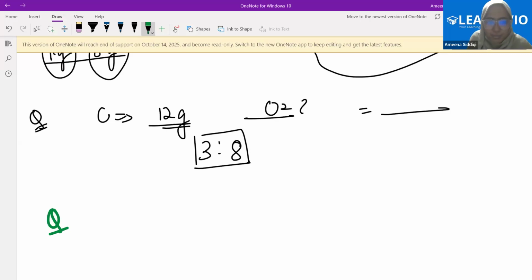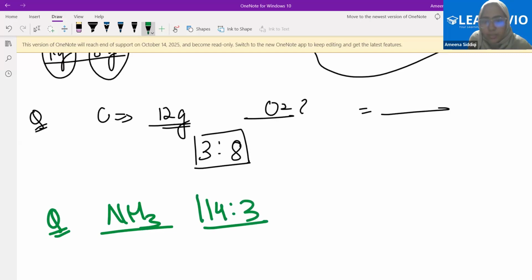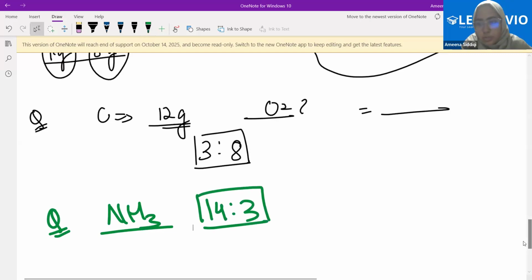I'll take an easy example first. Let's say I'm talking about ammonia. What is the ratio there? 14 is to 3, right? The ratio is 14 is to 3.